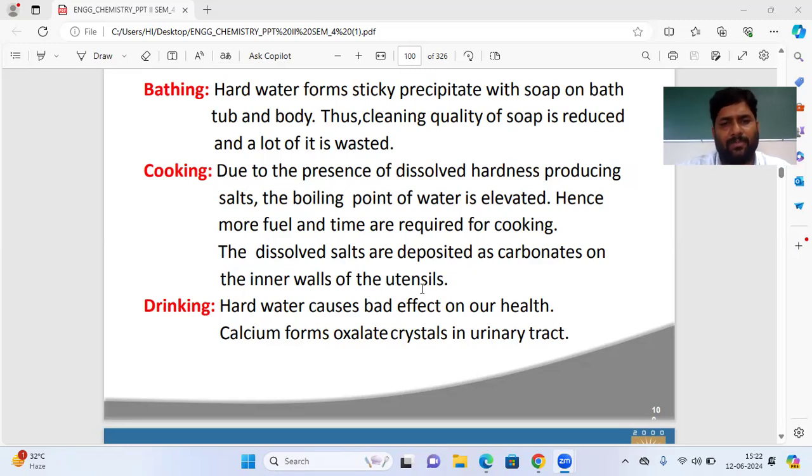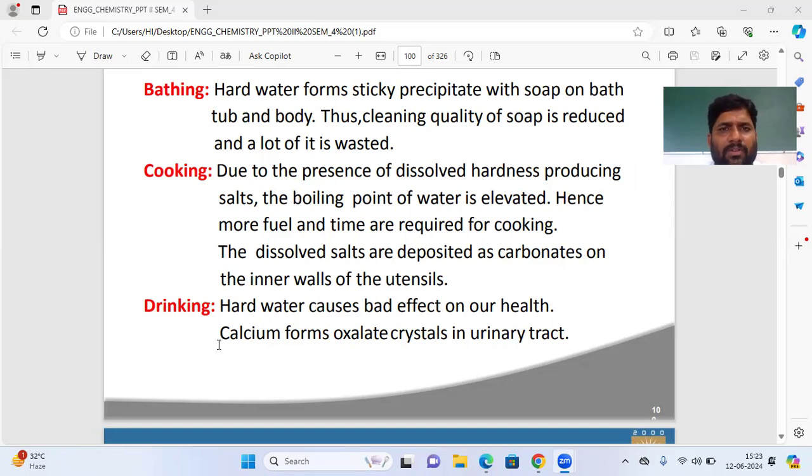Utensils means instruments, the vessels. So, although the salts are deposited as precipitate on the inner wall of the instrument, that is, the utensils. So that is a problem. That is one of the disadvantages of hard water.